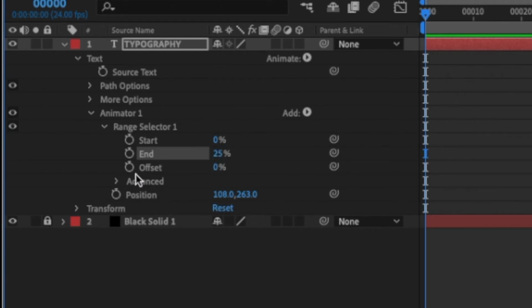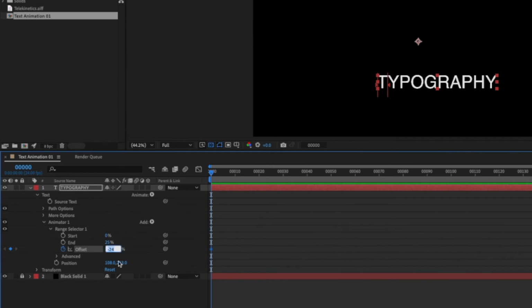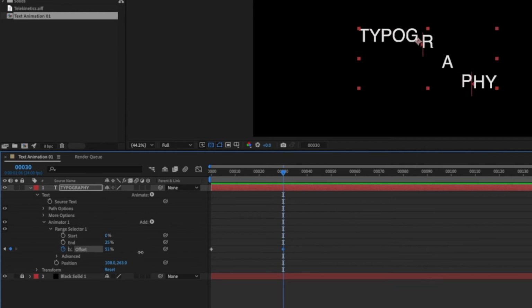And then what is going to be animated and keyframed is the offset. So if I want to go completely from the bottom here, I just go to -25 on my offset, because that is the end value or the end range. So I just make sure that nothing gets animated at the first keyframe. I move my timeline indicator, let's say to frame 30 right there, and then I'm going to move my offset to probably 75 or 80, or in this case 97, 99, 100. There you go. So making sure that every single letter has gone all the way to the top.